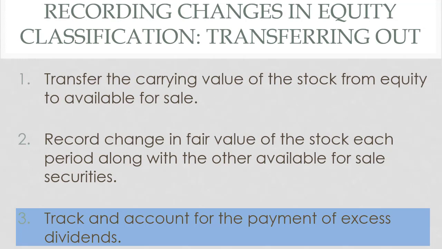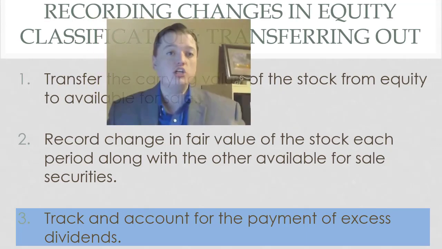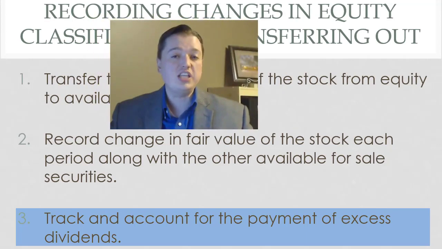It's automatic for equity securities. If you're at 20% and above, you're already accounting for this. If you've got trading or available for sale securities, then you have to keep track and make sure that you make this necessary adjustment when and if they start paying excessive dividends. So one of our key concepts of changes in retained earnings is that we have to track these excess dividends for all shares of stock not being treated as equity.